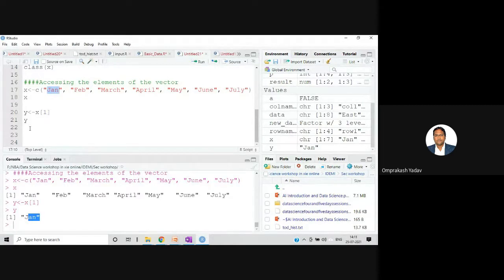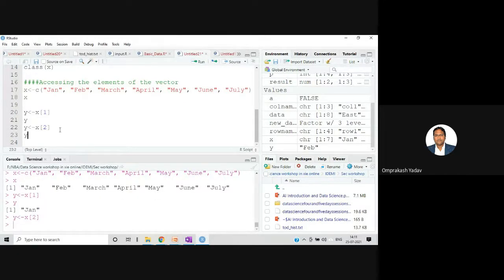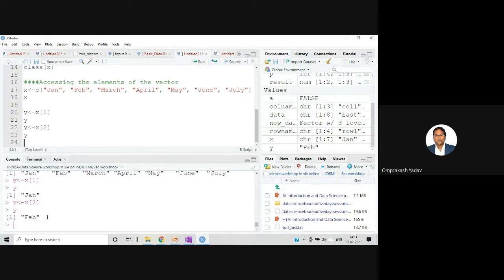So if I say y is x of 2, and I enter, control enter, and let's print the value of y. It's displaying Feb here. So this kind of index number you will have to specify to access an element from the vector. Remember, vector index numbers start not from 0, but from 1. So the first element was this Jan. The second element is this one.